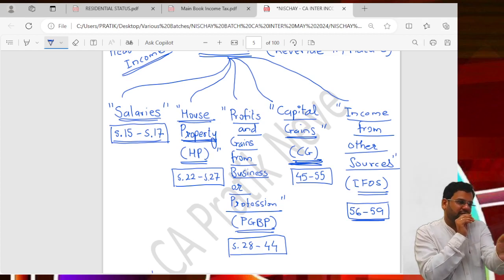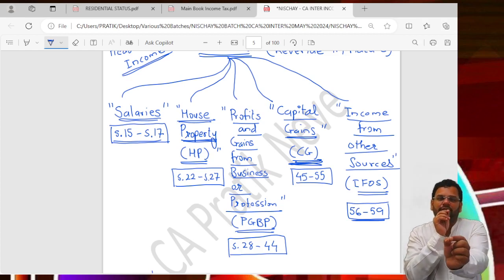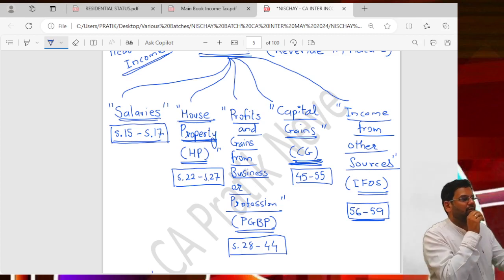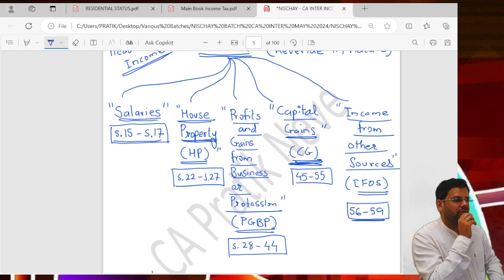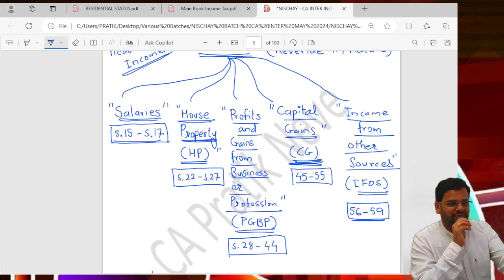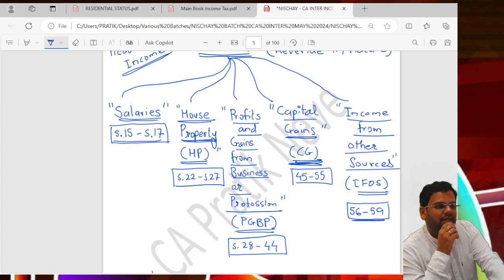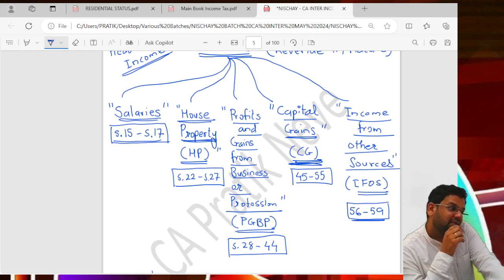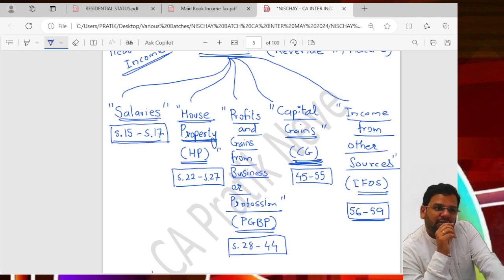Salary is 15 to 17, PGBP is 28 to 44, but why am I calling the first number only? Because that is the charging section. The charging section tells that this particular income will be taxed in this head. For example, in salary, the triggering point, like in GST the taxable event is supply.